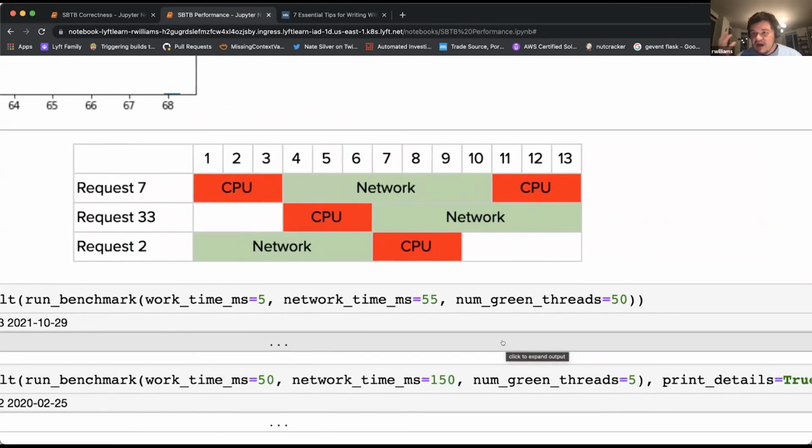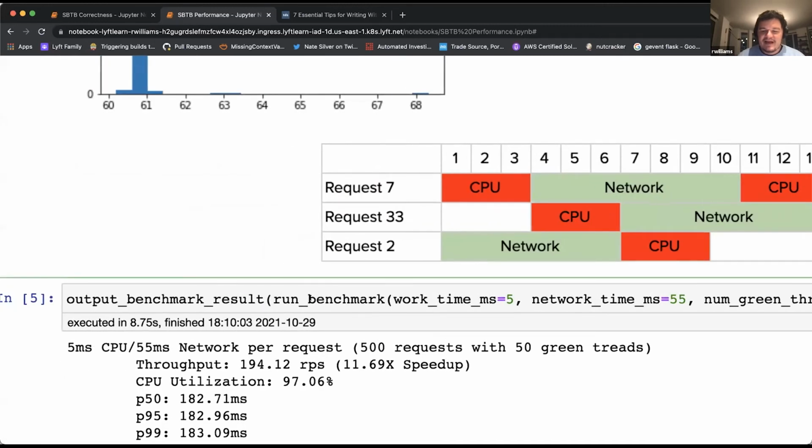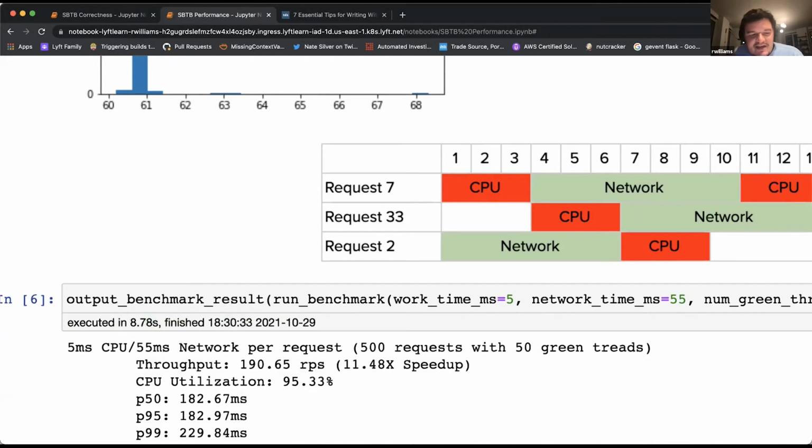If 5 green threads is good, 50 green threads has to be better, right? Does everyone agree with me? So let's see what happens here. We can actually run this one. This one should only take 10 seconds. So take these 10 seconds to think about what should happen here. Is this going to be better or worse than our previous results?